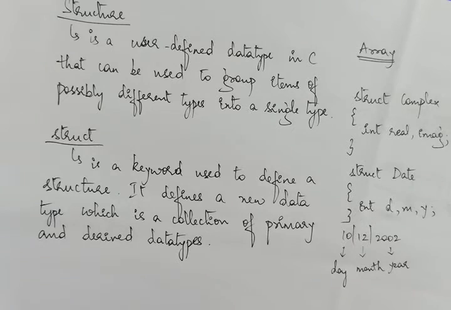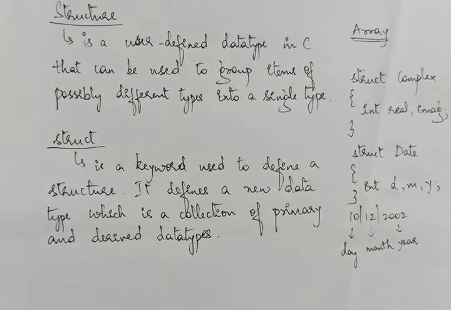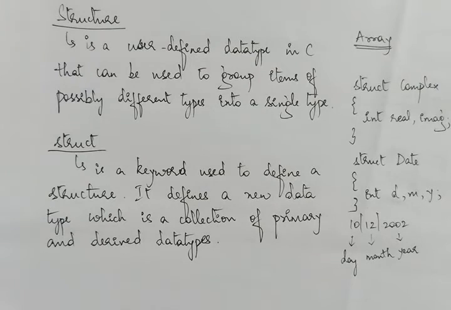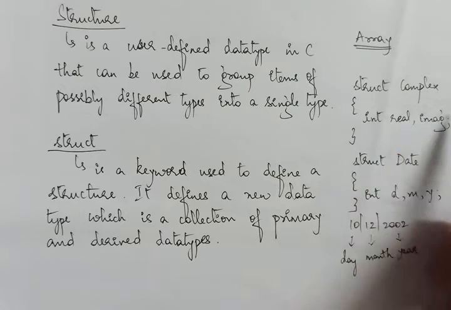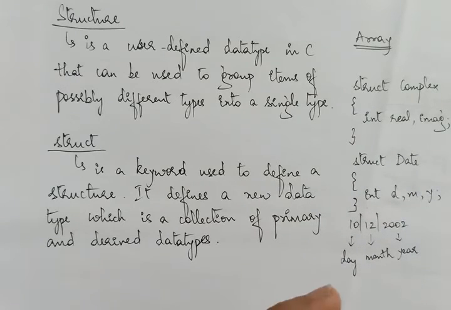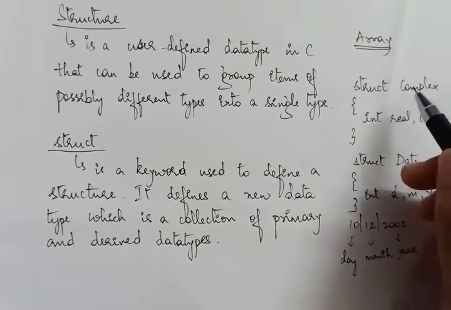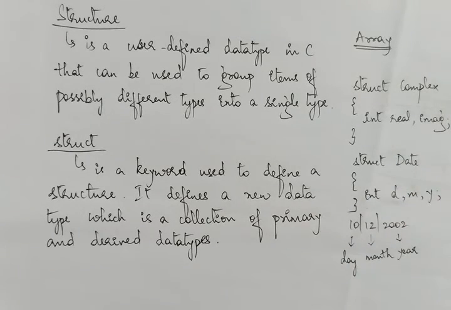So what I'm trying to say is, don't just stick to the definition which says that a structure will hold different types in one name. No, it can hold one type as well. It all depends on what variables you are trying to group together and give one name. So we use structures when you have to create some object or entity that has different dimensions or has some group together. Then we go for structures.